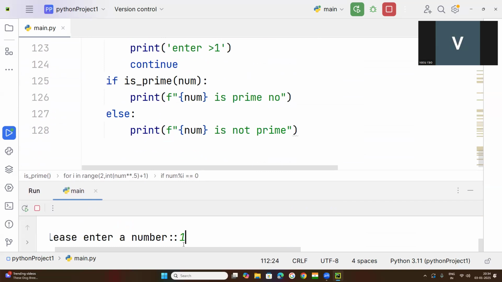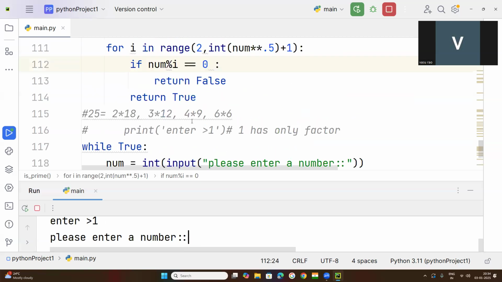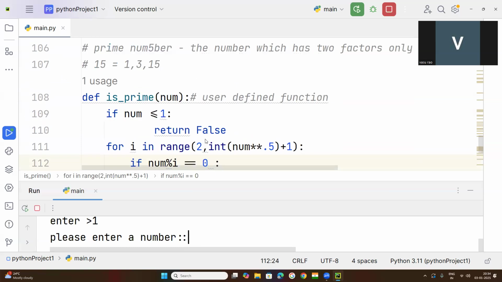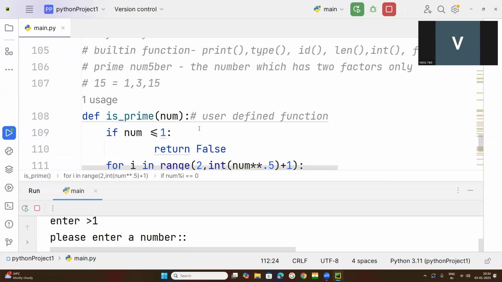First, we check that the input is greater than 1. Whenever we want to calculate prime numbers, we always need to enter a number greater than 1. So if the user enters 1, a message will be displayed.